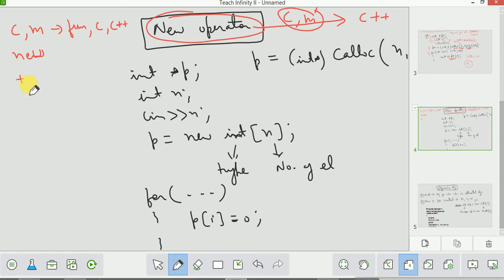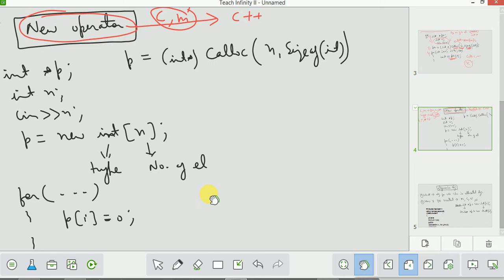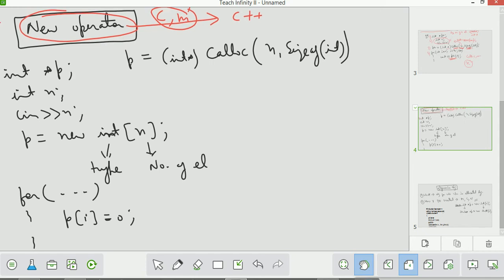For example, plus is an operator, minus is an operator, divide is an operator, multiply is an operator. Similarly, new is an operator, it is not a function, and it is only available in C++. It has more features compared to calloc and malloc. So how do you use the new operator? It is used for the same purpose, for creating dynamic memory, dynamic allocation of memory.